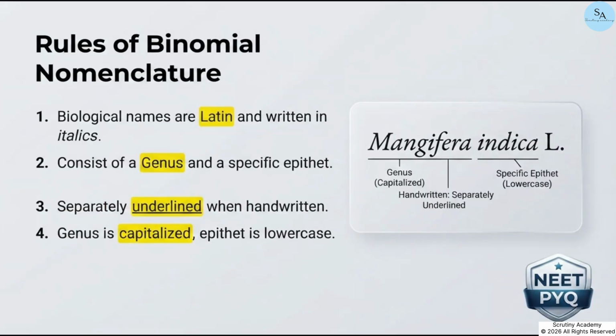So how do we actually write these names? We use binomial nomenclature. That's a two-word naming format developed by Carolus Linnaeus. Here are the universal rules you absolutely must memorize. First, biological names are generally in Latin and written in italics to show that Latin origin. Second, the name has two parts. The first word represents the genus, and the second word denotes the specific epithet. Third, if you are handwriting the name, both of those words have to be separately underlined. And fourth, the genus name always starts with a capital letter, while the specific epithet starts with a lowercase letter.